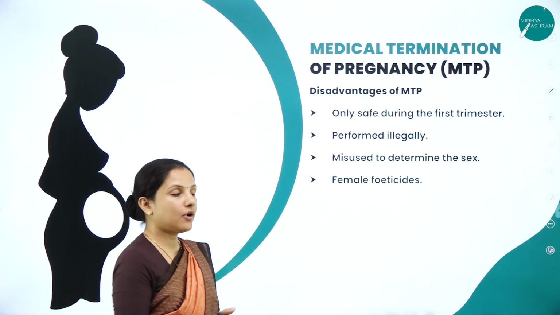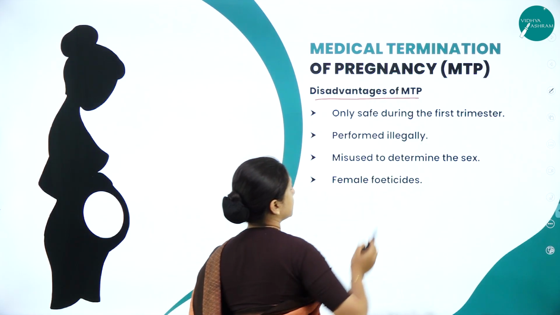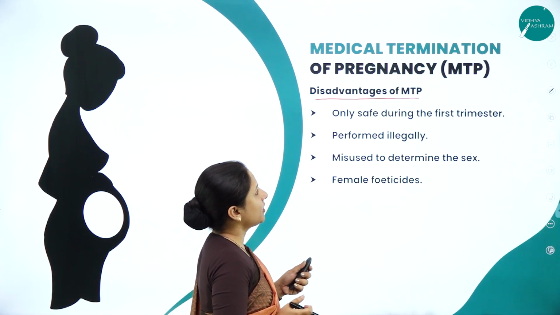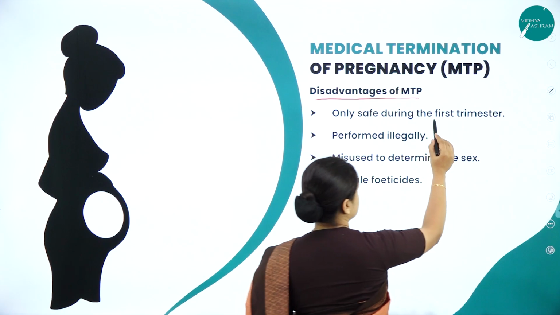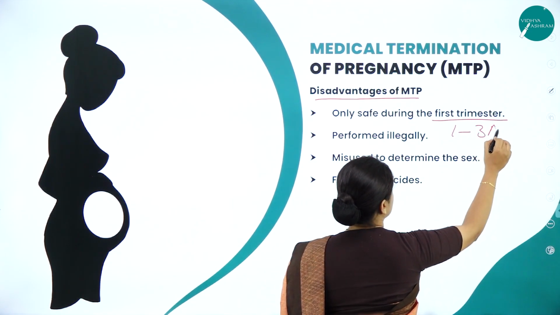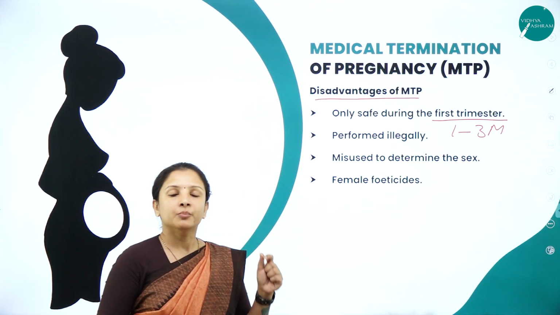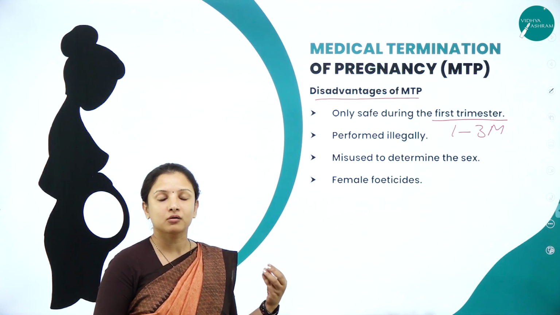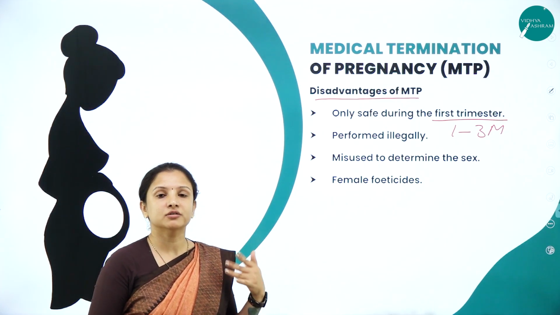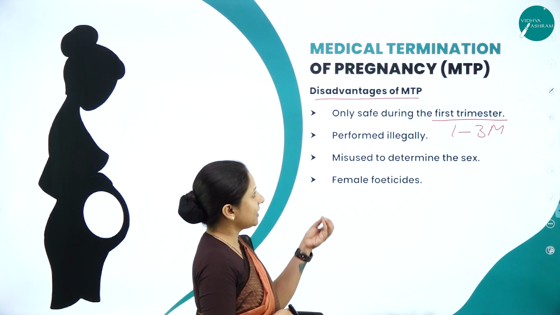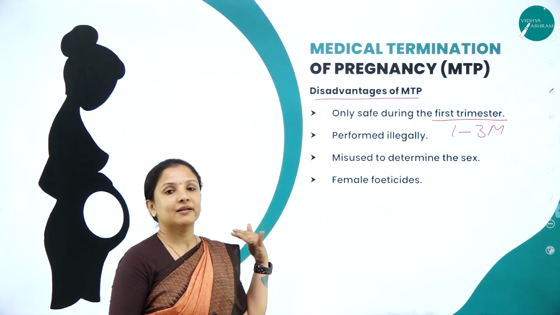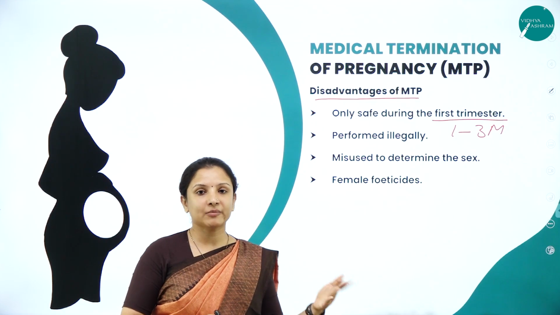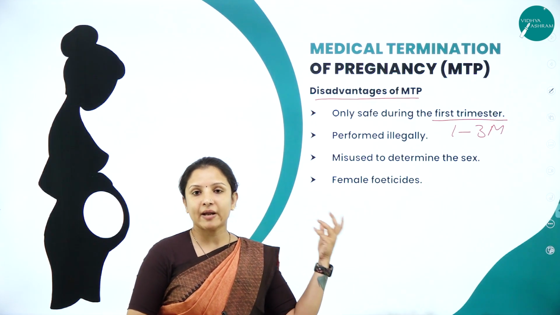Next, talking about disadvantages of medical termination of pregnancy. Just as it has advantages, equally there are some disadvantages also. One is, it is only safe during the first trimester, that is up to the first to third month. Only during this period can the pregnancy be terminated. After that, if termination is attempted, it can cause death of the mother, or a lot of complications in the mother. So it is safe only during the first trimester. But later on, some birth defects may be identified, and after the third month, MTPs cannot be done.